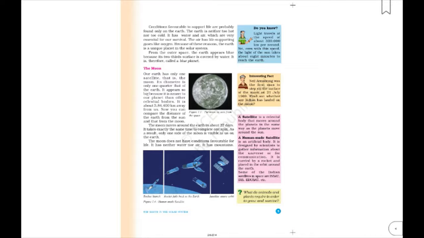Now the next topic is about the moon, companion of our earth. Companion means a friend of our earth. The earth has only one satellite and it is known as the moon. Its diameter is only 1/4 of that of the earth. It looks so big because it is much nearer to the earth than other celestial bodies.